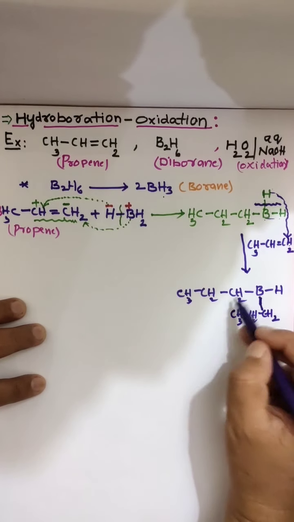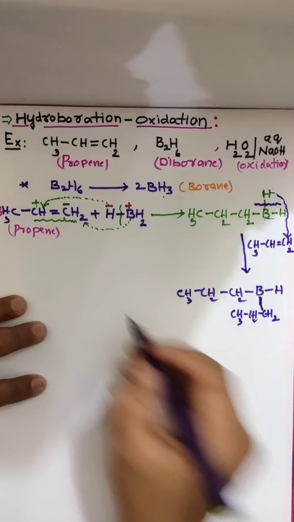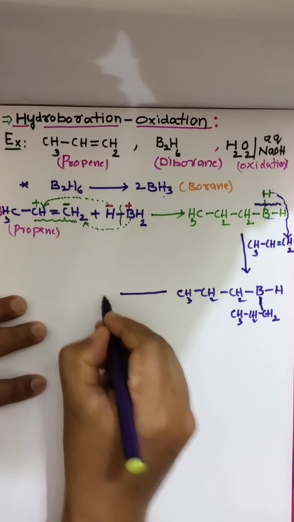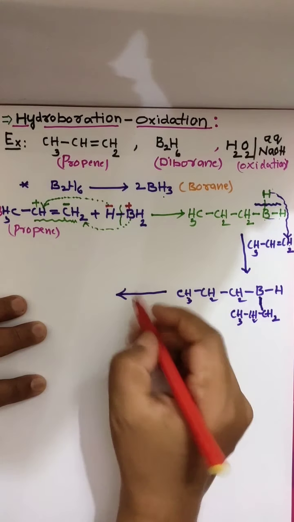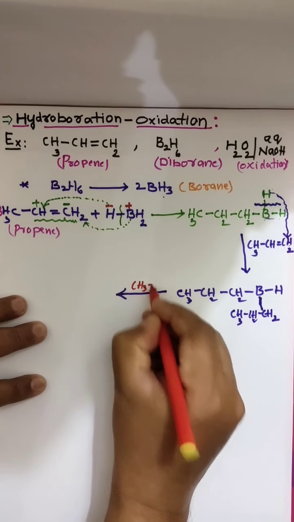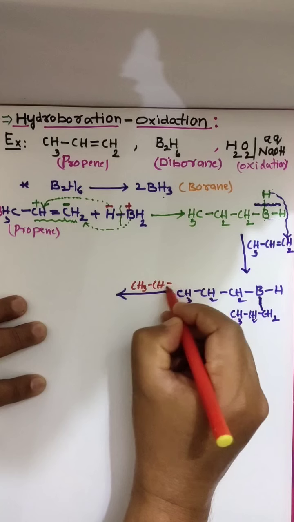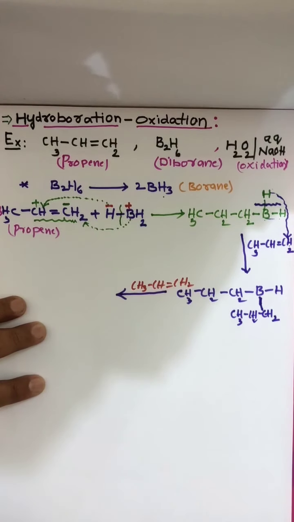Now boron is attached with 2 propene groups. Then this continues with another propene molecule, 3 propene molecules we took.